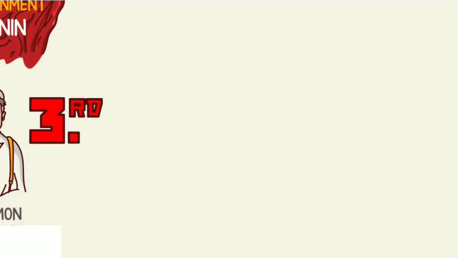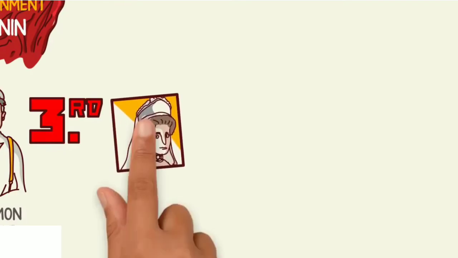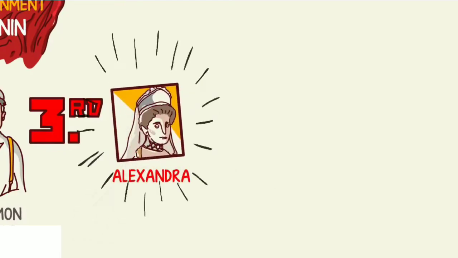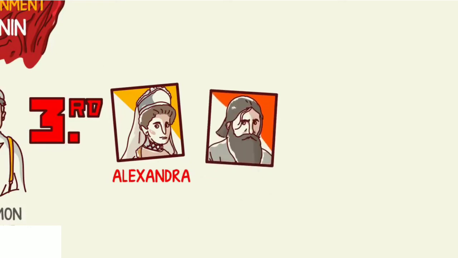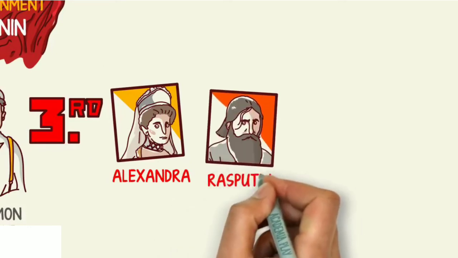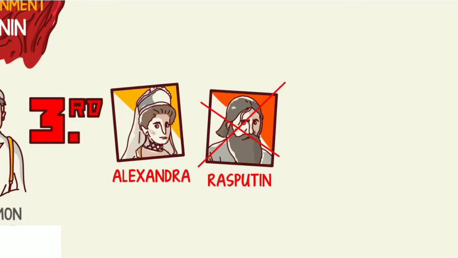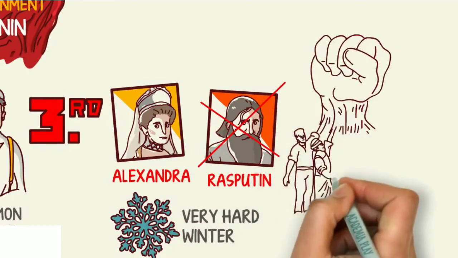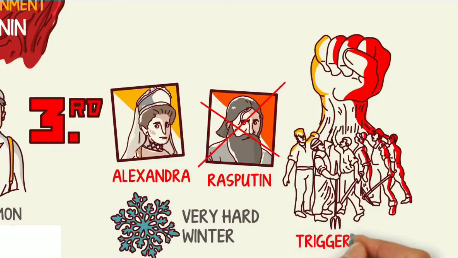The third cause can be found in the wife of Tsar Nicholas II. Empress Alexandra, of German origin, was tremendously unpopular and enemy of any reform favorable to the people. A year earlier, they had murdered Rasputin, doctor and advisor to the Empress. These causes, together with a very hard winter, triggered the revolution.